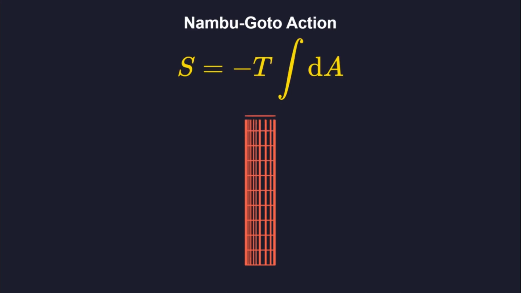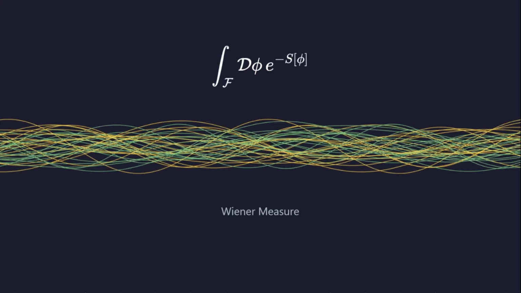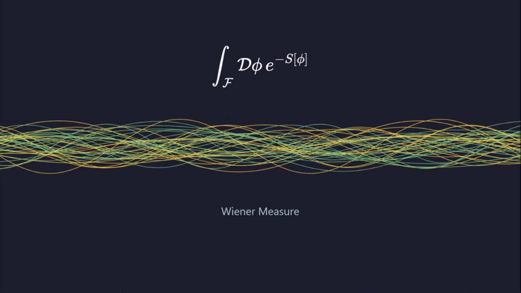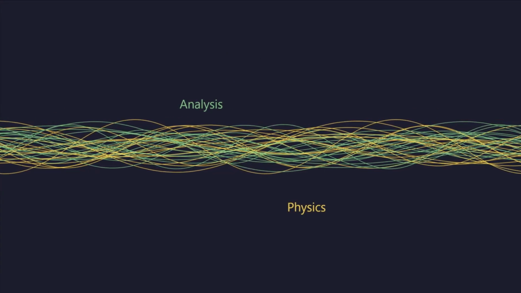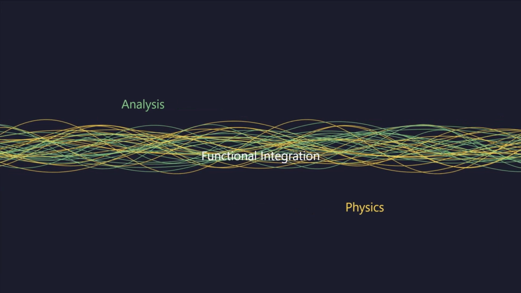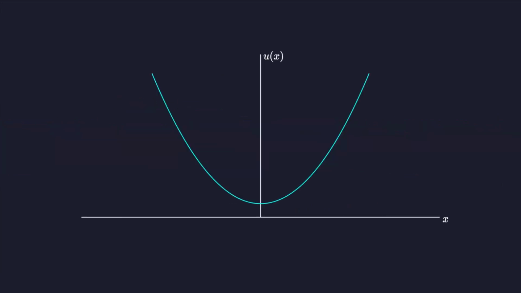In string theory, we extremize the area of a world sheet rather than the length of a world line. This Nambu-Goto action is the foundation of string dynamics. Performing integrals over functional spaces is mathematically rigorous only in certain cases, like Wiener measure. This remains a vibrant area of research at the intersection of analysis and physics.